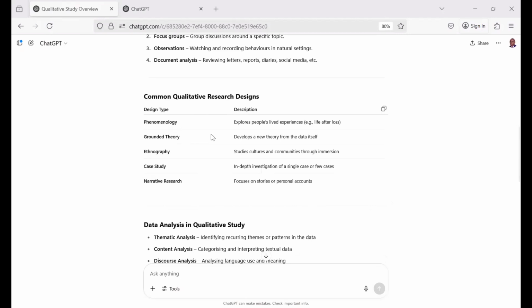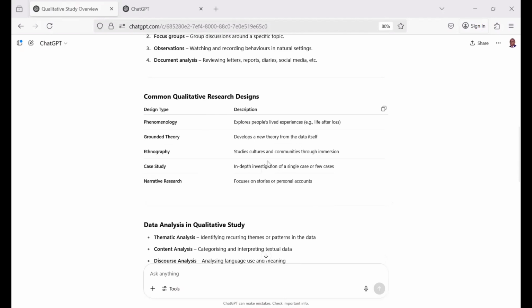Phenomenology is all about exploring people's life experiences, e.g., life after loss, or how they feel after they lost so much money, for example, and things like that. And then grounded theory is also saying to develop a new theory from the data itself.